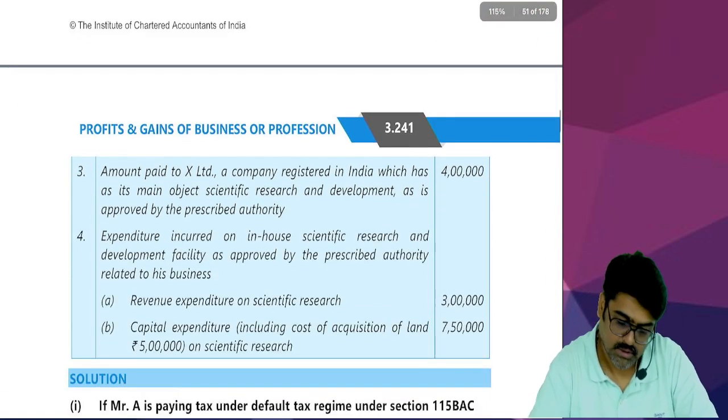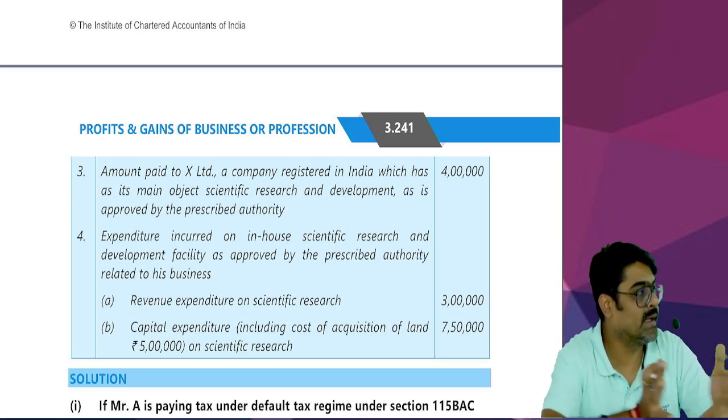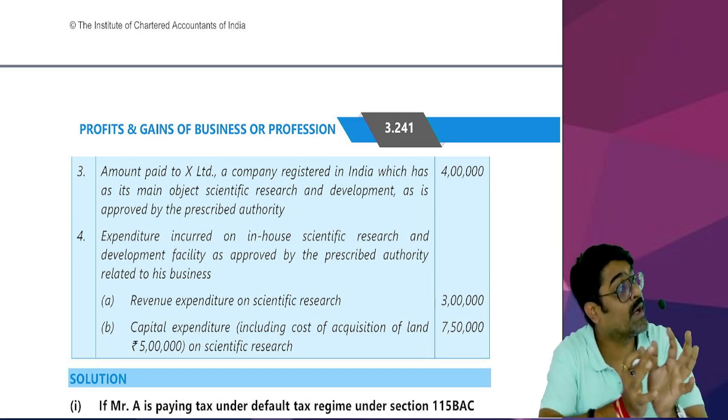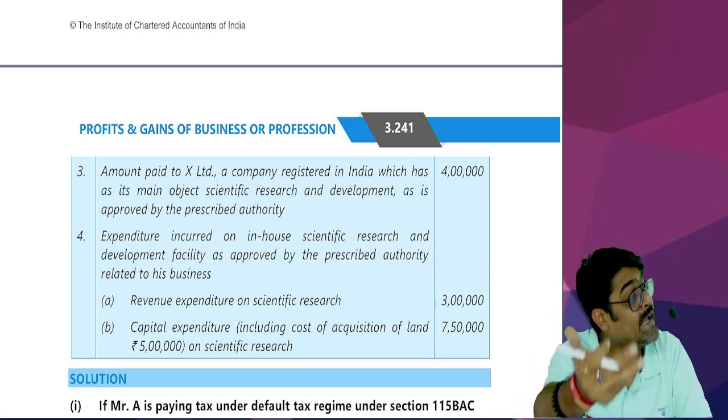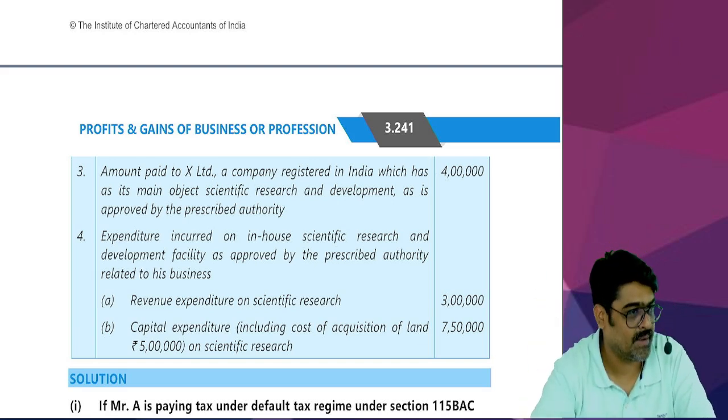Yes or no? Now, amount paid to X Limited, a company registered in India which has as its main object scientific research and development, as approved by the prescribed authority. Sometimes you donate to approved institutions, and sometimes you can donate to any Indian company whose business is to conduct scientific research and development.